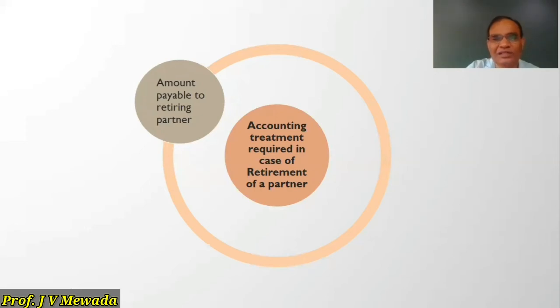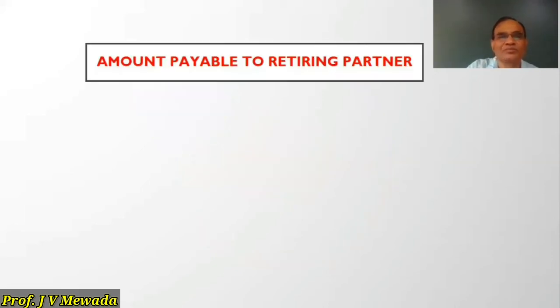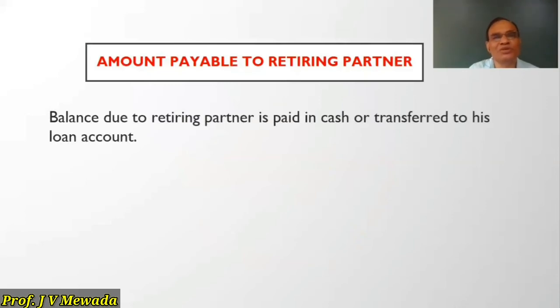So we have to calculate the amount payable to the retiring partner, and this particular figure we are going to get after doing all this adjustment from the capital account of the retiring partner. So balance due to the retiring partner, we are going to pay in cash. That is, we may pay cash or we may pay by check, or it is transferred to his loan account. And after that, whatever is the balance left out to the other partners, that is existing partners, it is transferred to the balance sheet and it is going to appear in the new balance sheet.